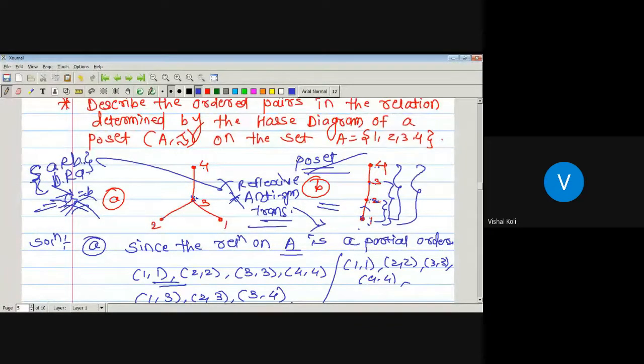Now, 2 is not related to 1 since 2 is at some higher level than 1. So (2, 1) does not belong to our partially ordered set. But 2 is related to 3.